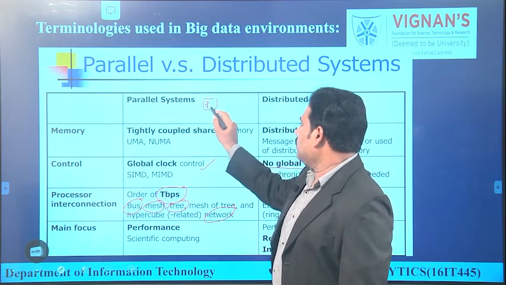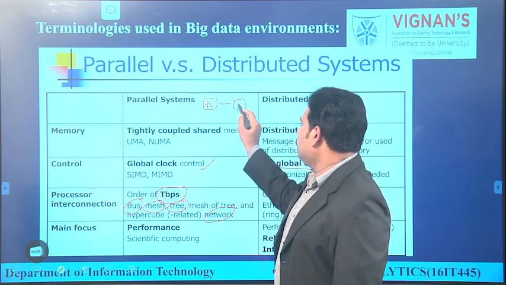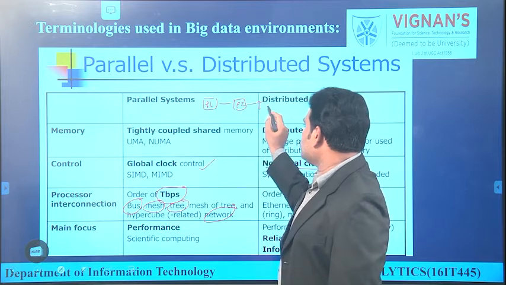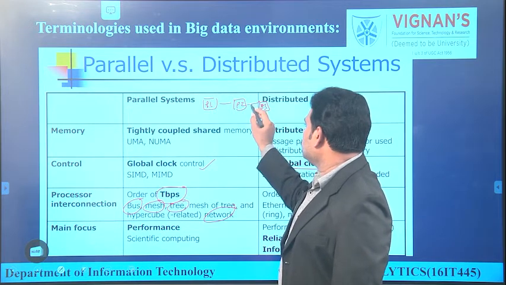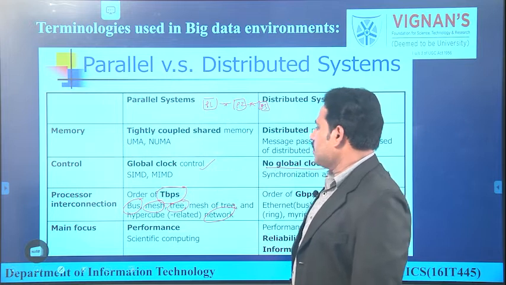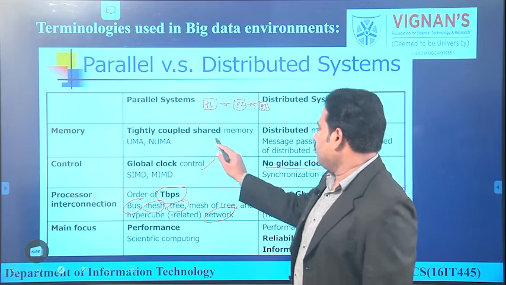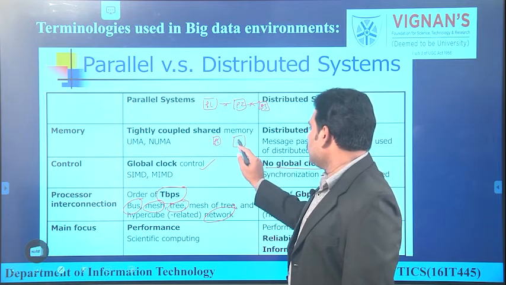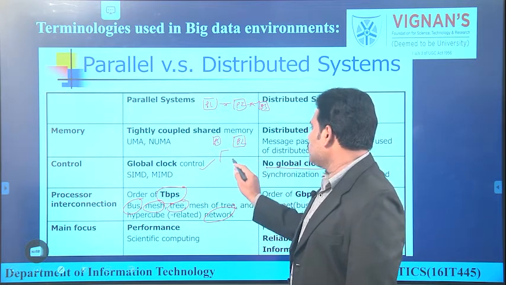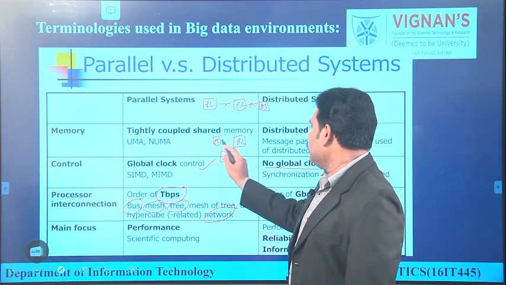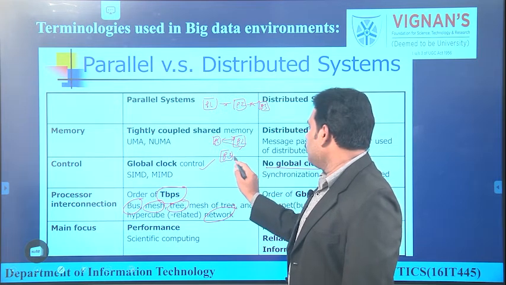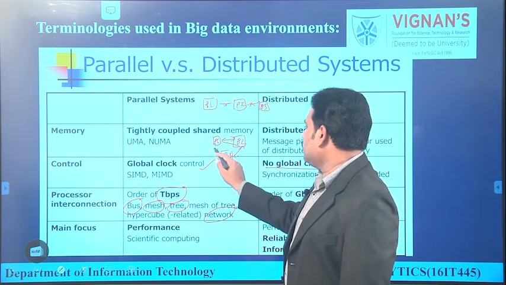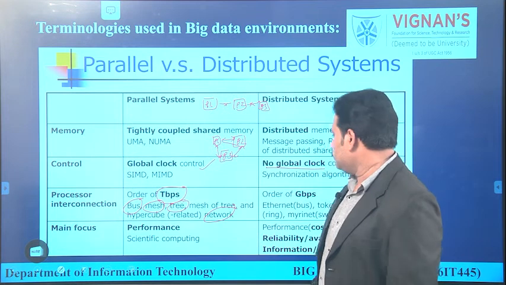Device 1 is connected with device 2 and device 3 is also connected with a common bus. So this is a single bus or a serial bus. In mesh connection, all are connected with each other. We can say it is the most complex environment. Like P1 is connected with P2, P2 is connected with P3, P3 is connected with P1.